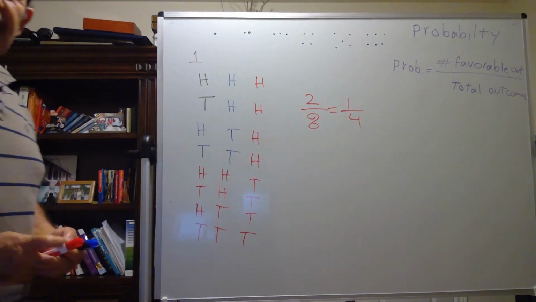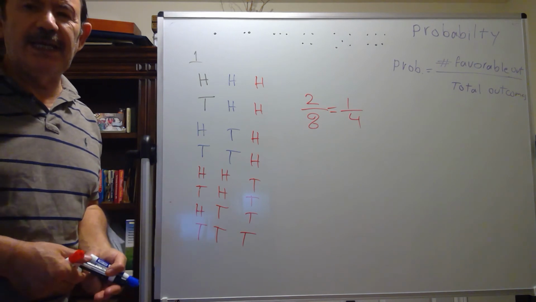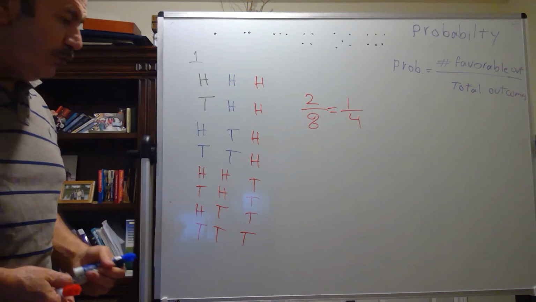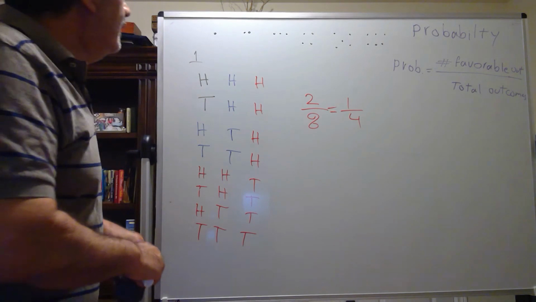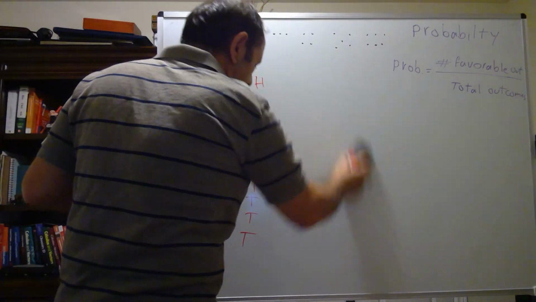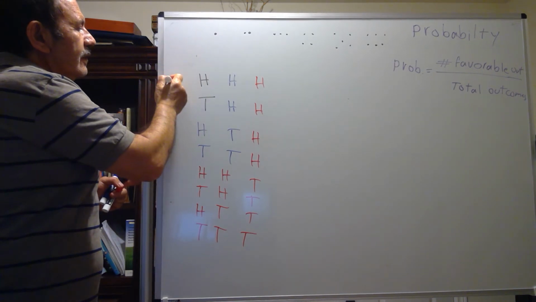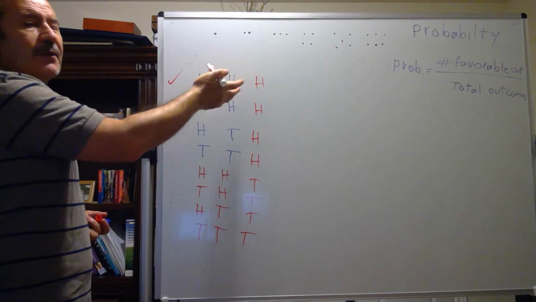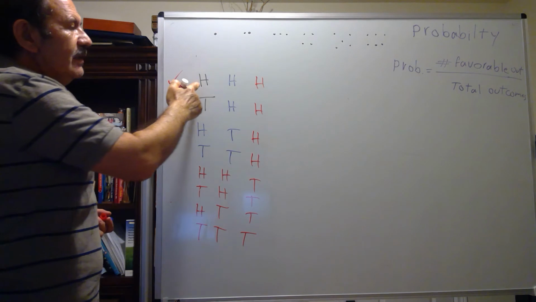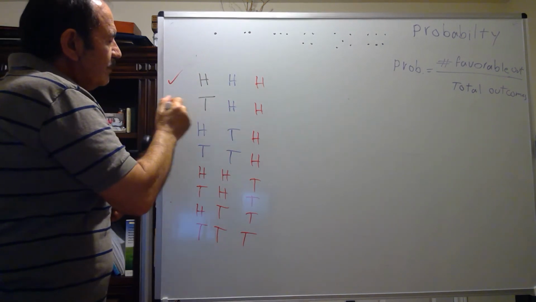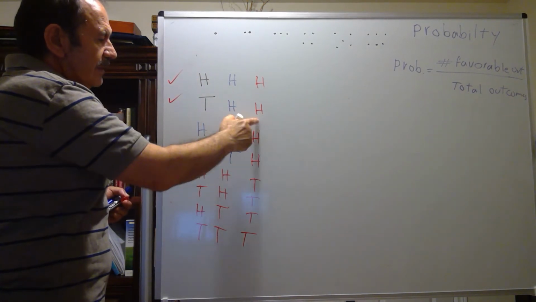What is the possibility that 2 of them are the same? If I want to see 2 of them be the same, what does it mean? It means this one is my favorable outcome because 2 of them are the same, even though the third matches my desire. This one again is a possible outcome because 2 of them are the same.